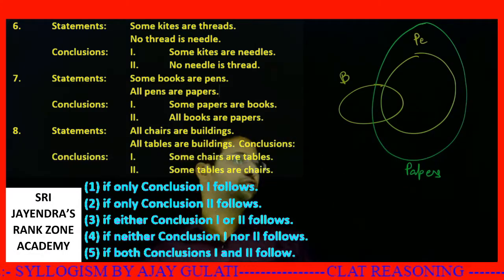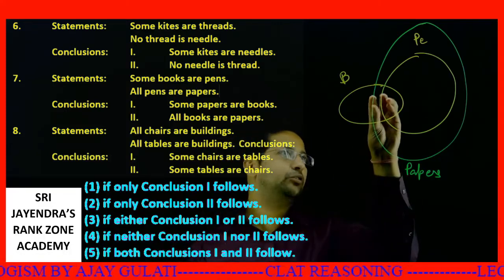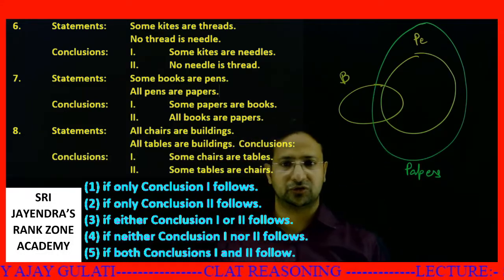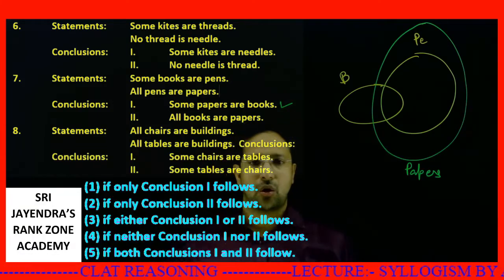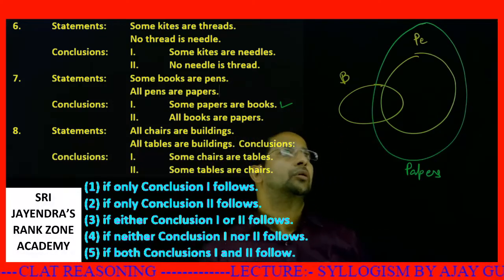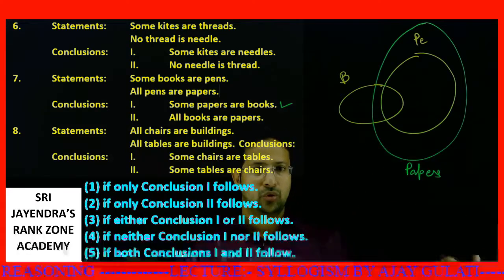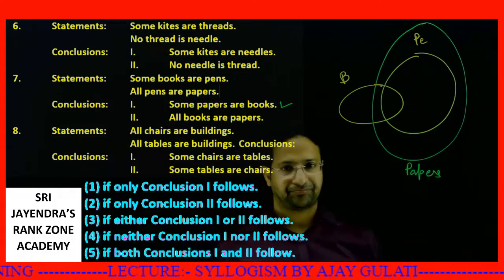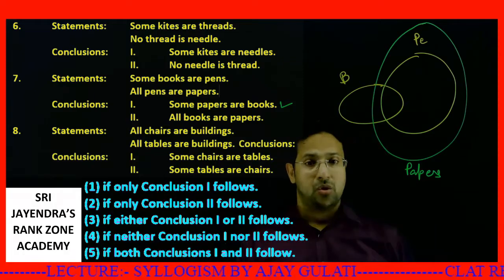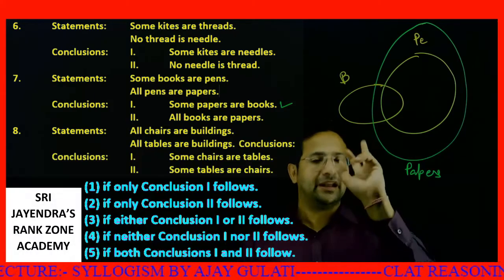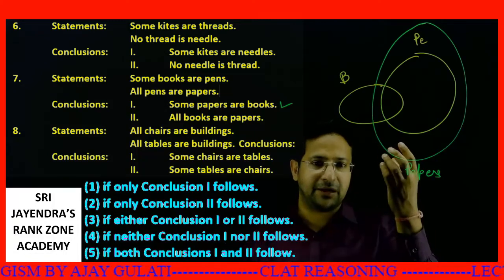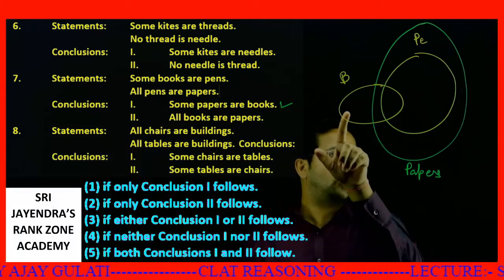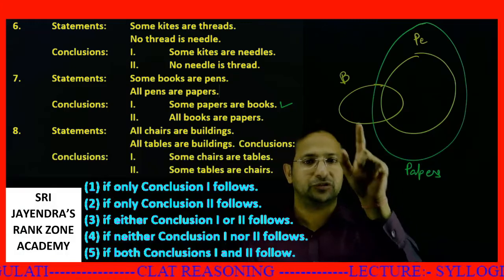Some papers are books. Can I say yes? Definitely, some papers are books. First is true. Some papers are books. This is true. All books are papers. Can I say all books are papers? No. See, can I definitely say it? Why? I just want to deny it. If I can deny it with any example, my answer will be done. All books are not papers because this part of books is not papers.